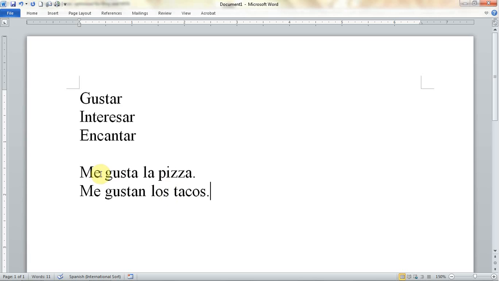Okay, I just wanted to keep it as me for a while so that we could see that me does not affect this ending at all. It has nothing to do with this ending. Okay? Well, how would you translate this? I like pizza. That's perhaps the best way to translate it, but it's not an exact translation. I like tacos. An exact translation? So this is an approximation.